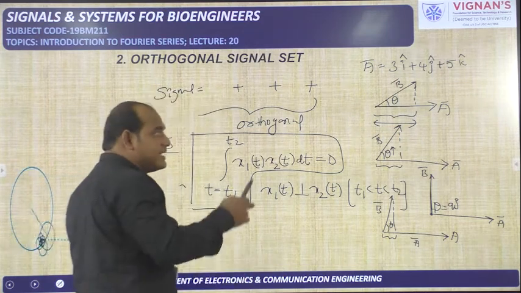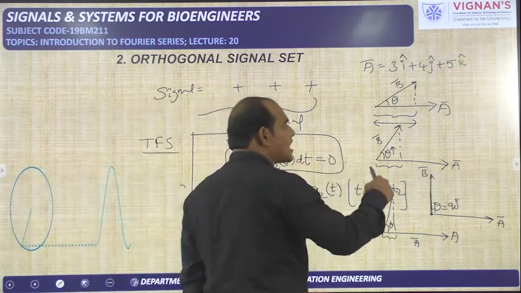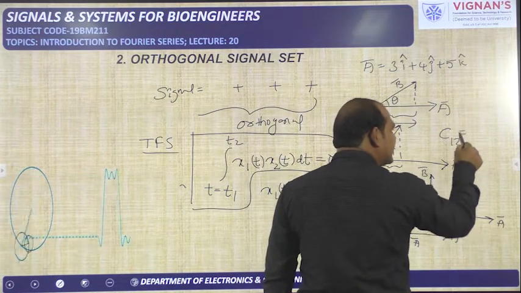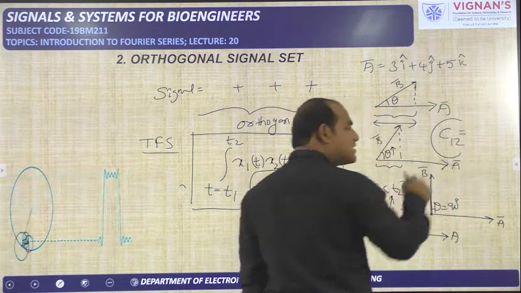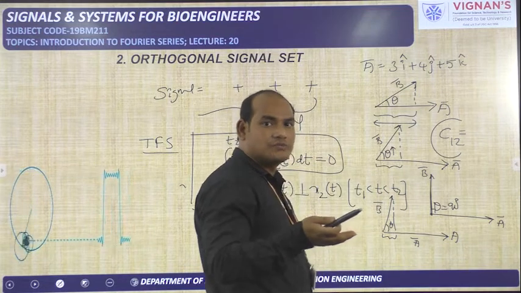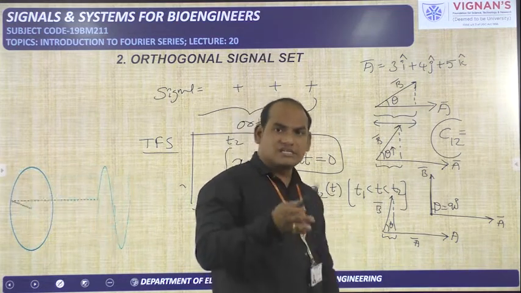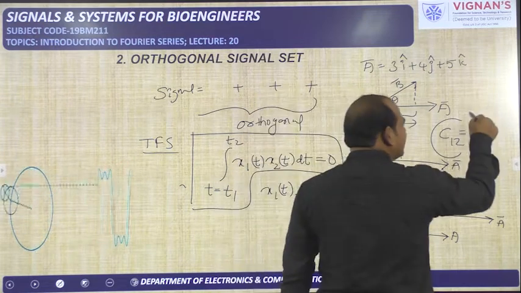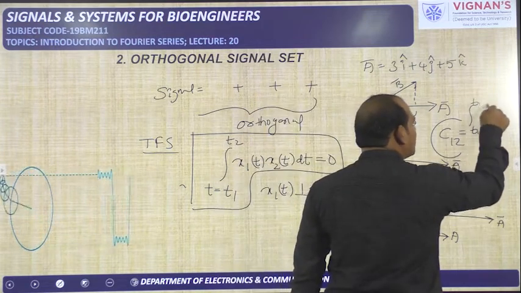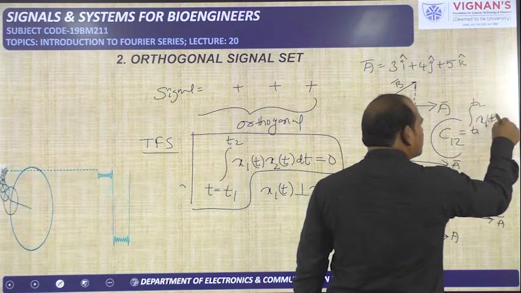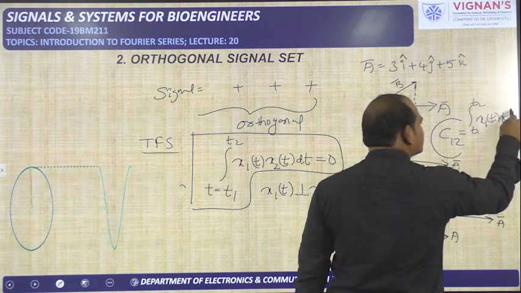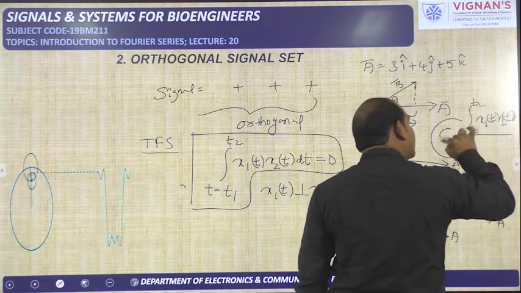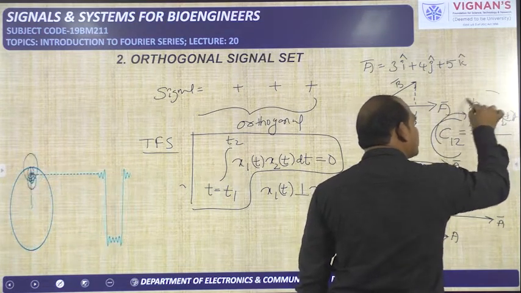There is an equation for the component of one vector on the other vector, that is C12. In this C12 equation, component means projection only. The component of one signal on the other signal is given by C12, that is integral t1 to t2 x1 of t into x2 of t dt, divided by something. But in the numerator of this C12 we have this particular equation.